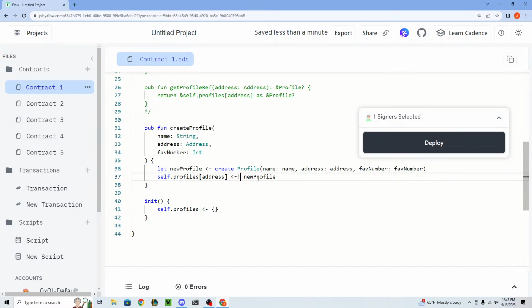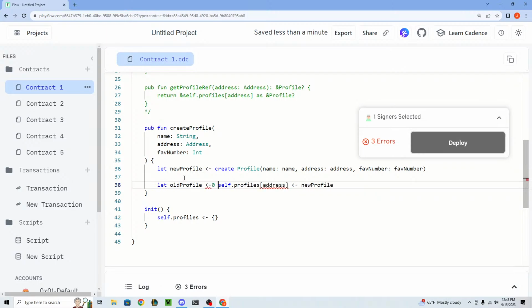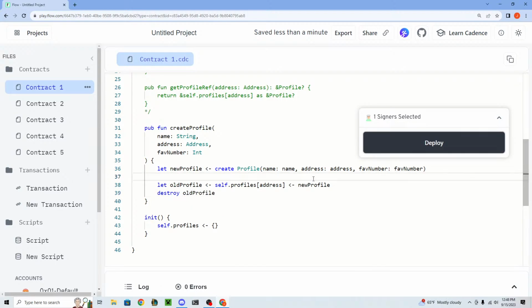There's actually another way to handle this though, called the double move operator. So we're getting into weird territory. But now we're gonna say let old profile, and we're gonna double move and then destroy the old profile. So what this is saying now is if something does exist already, move it out into the old profile variable and then move the new profile in.